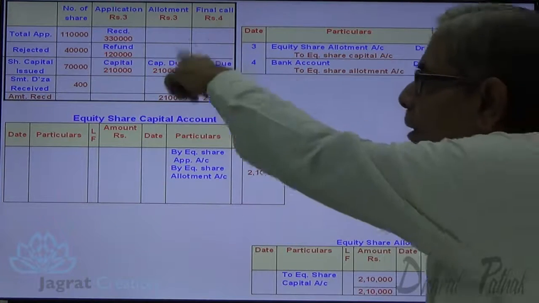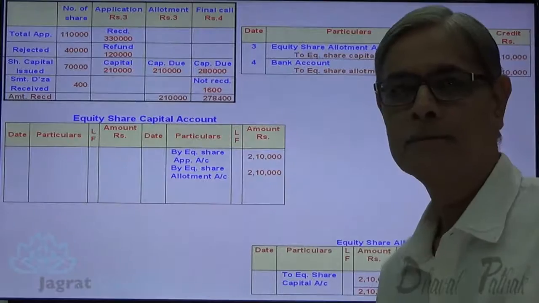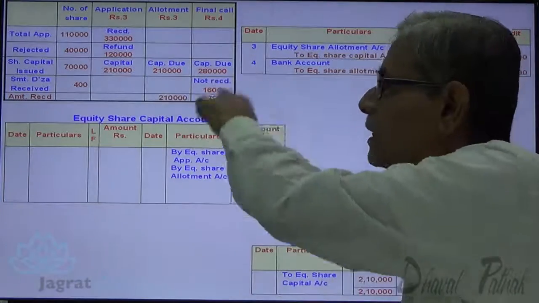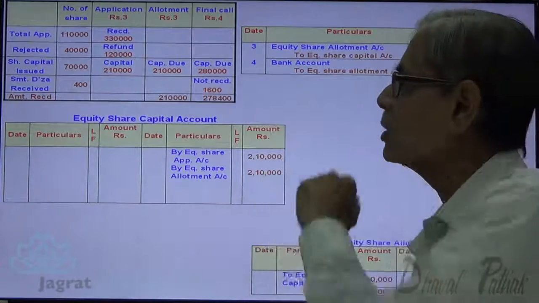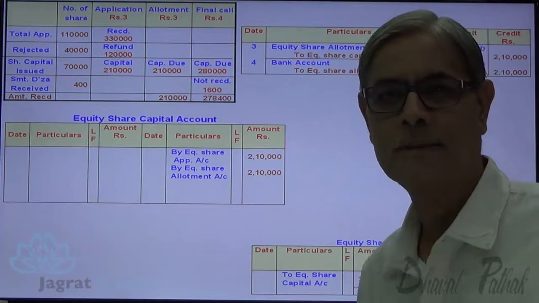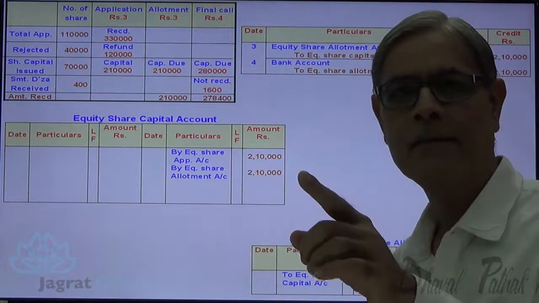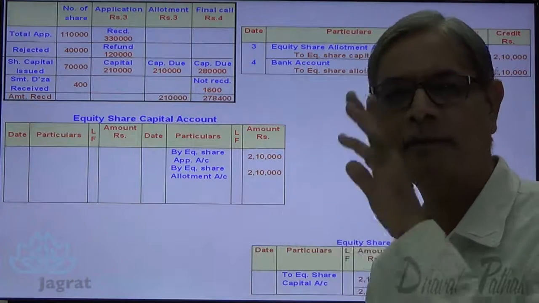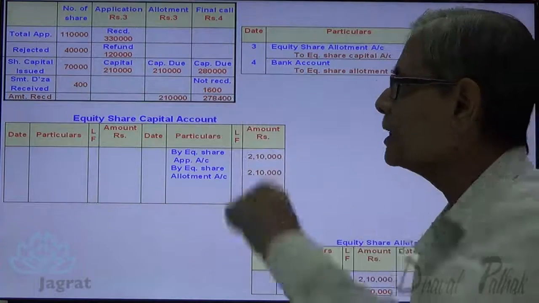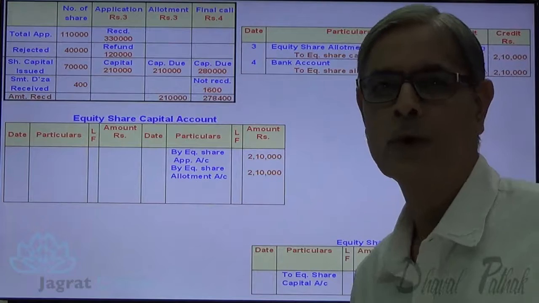Now after writing the two entries for allotment, I want to write the entries for final call. For that working is ready. Amount demanded is 2,80,000, 1,600 is not received, that is known as calls in arrears. Calls demanded, final call demanded but not received, recoverable. Calls in arrears is the title. And the amount received is 2,78,400.